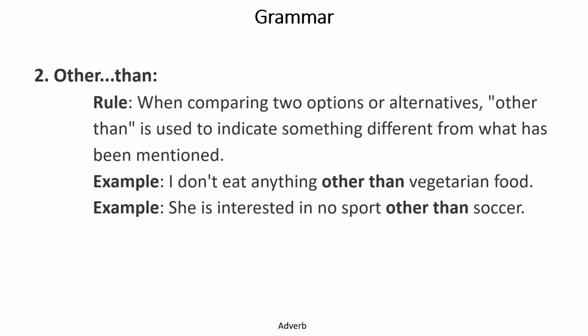Now, other than. When comparing two options or alternatives, other than is used to indicate something different from what has been mentioned. I don't eat anything other than vegetarian food. It means I eat only vegetarian food. Other than refers to only. She is interested in no sport other than soccer. It means she is interested in soccer.